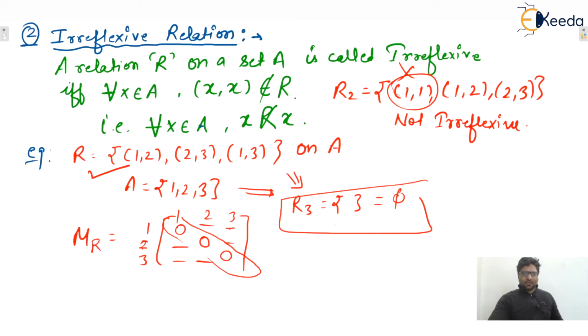Yes, this one is irreflexive because the definition says that for every x, (x,x) must not belong to relation R. Here, neither (1,1) nor (2,2), nor (3,3) is present inside this relation. So we can say that every empty relation is an irreflexive relation, isn't it?